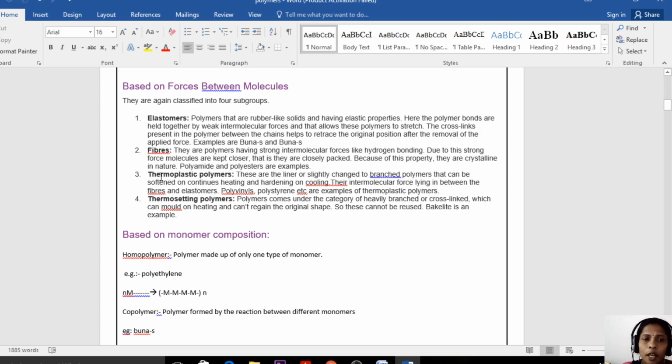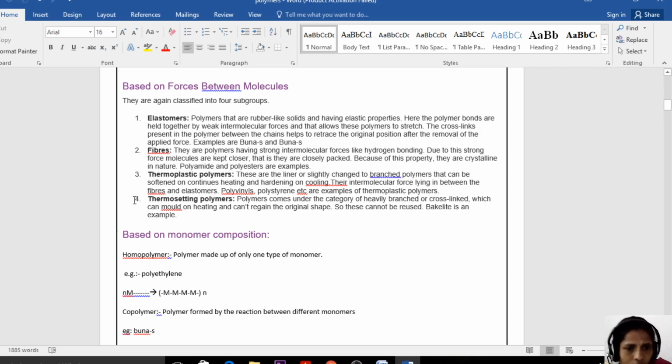Plastics are further classified into two types: thermoplastics and thermosetting plastics. Thermoplastics become soft on heating and hard on cooling. Thermosetting plastics, once set into a particular shape, cannot be remolded. That means thermoplastics become soft on heating, so we can mold them into the desired shape, whereas thermosetting plastics cannot be affected by heat.